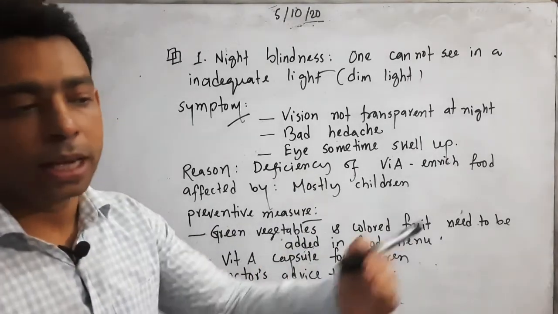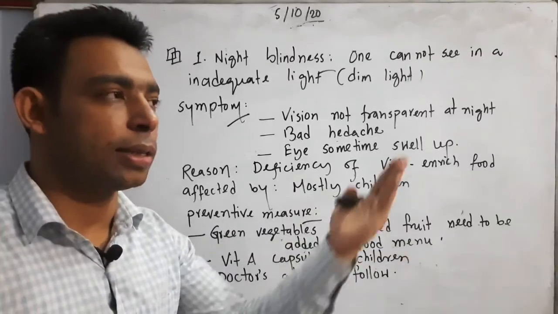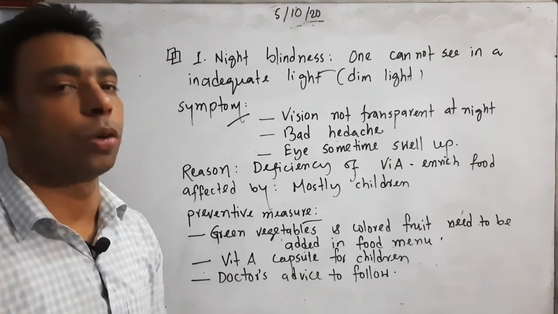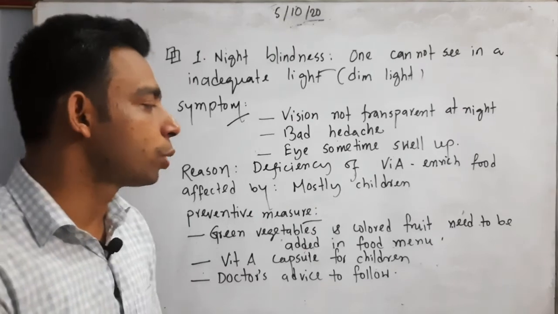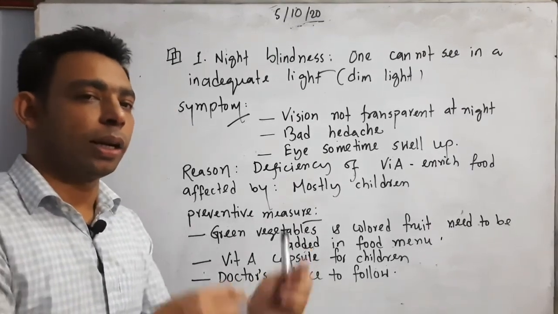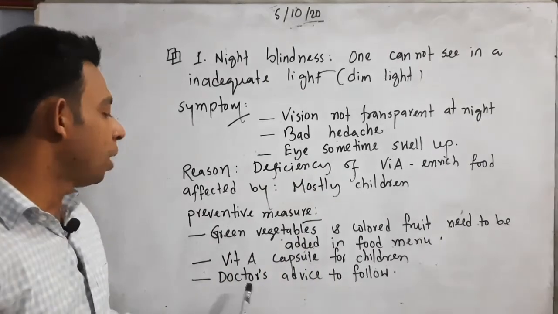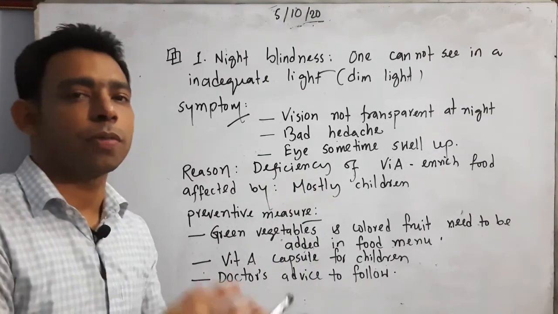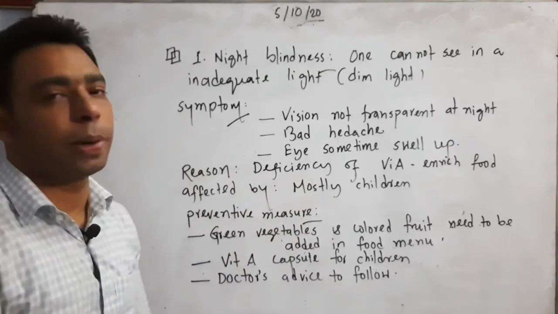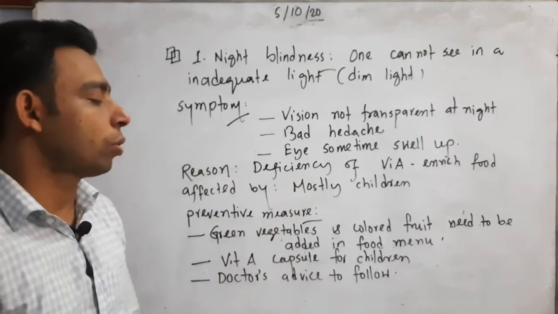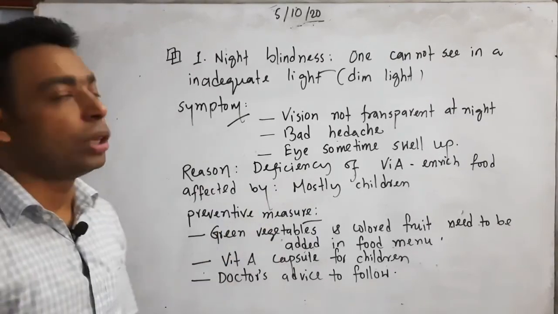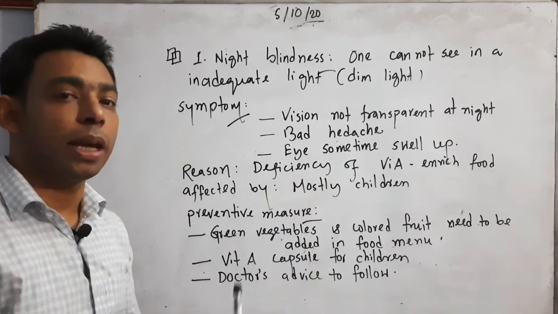I see on television that it is now the time of taking the vitamin A capsule for children. If you have youngsters at home, you can ensure they get this vitamin A capsule. Doctor's advice to follow: sometimes a doctor's checkup is needed to know your present condition, so follow the doctor's advice and go through that treatment. So this is all about vitamin A deficiency disease.